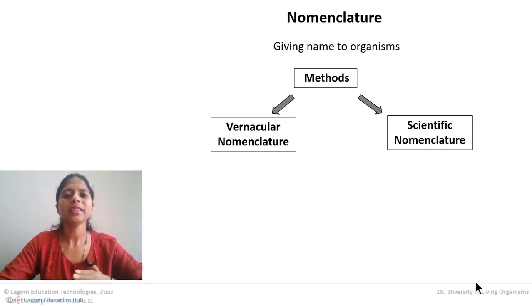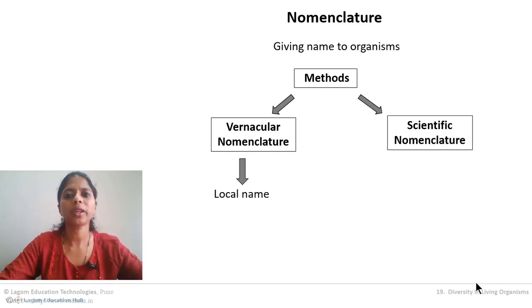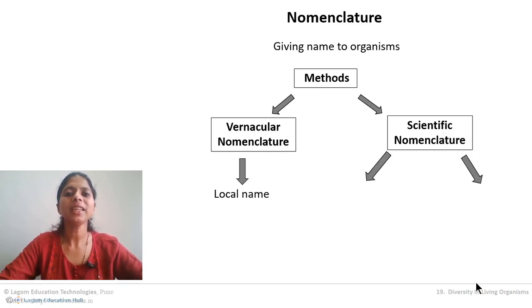Now let us try and understand each method of nomenclature in detail. Vernacular nomenclature is nothing but local names for the organisms. For the mango plant, we call it amba in Marathi, and that will be its vernacular nomenclature. So vernacular nomenclature is the normal name, the local name of the organism. While on the other hand, scientific name is obviously the scientific name.